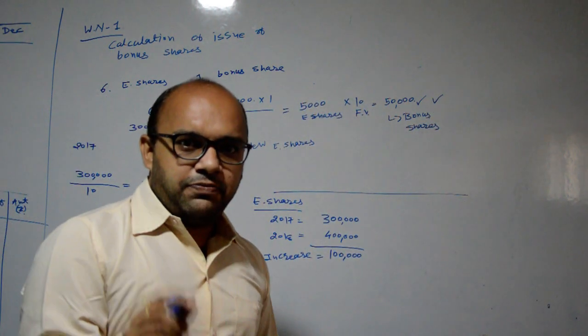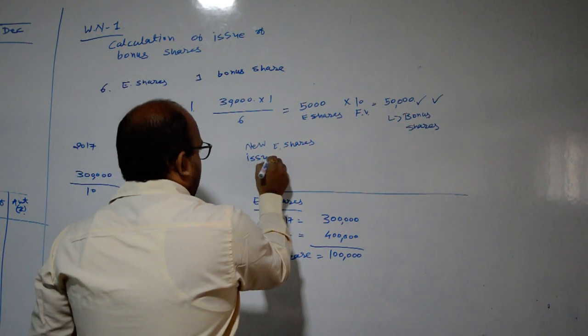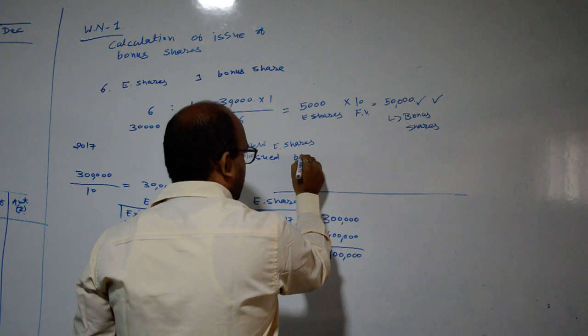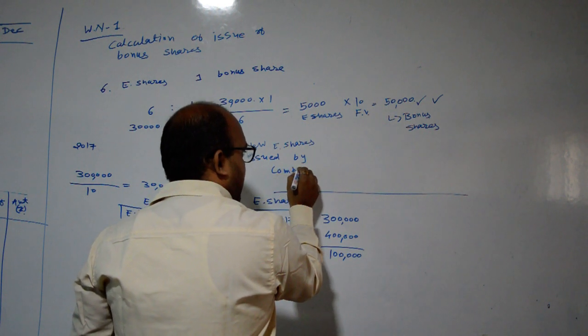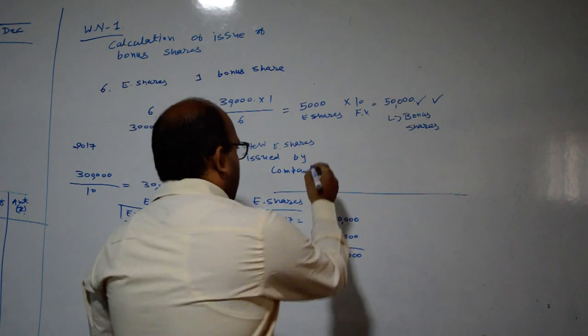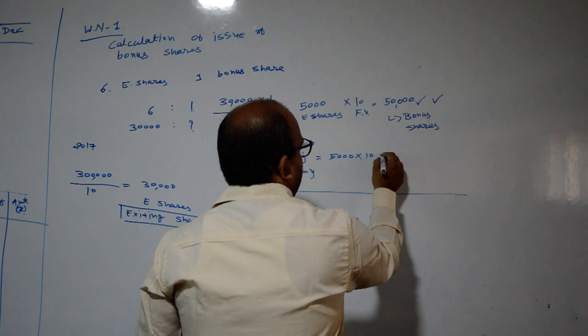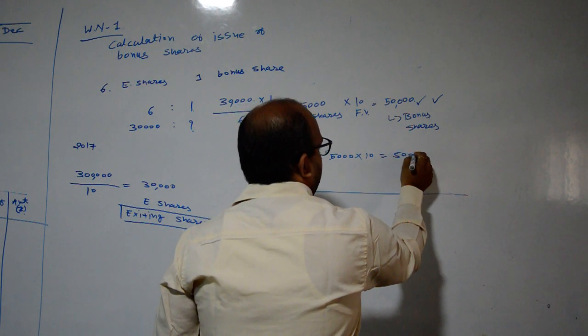So the balancing 50,000 will be new equity shares issued by the company. And for that purpose the company is receiving an extra rupees 50,000. It means that 5,000 multiplied by 10 is equal to a total of 50,000.